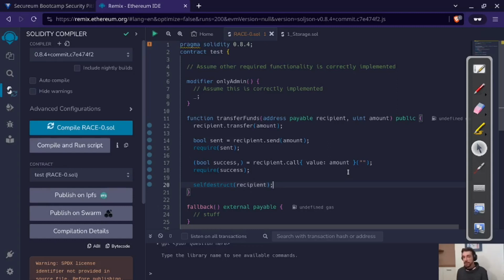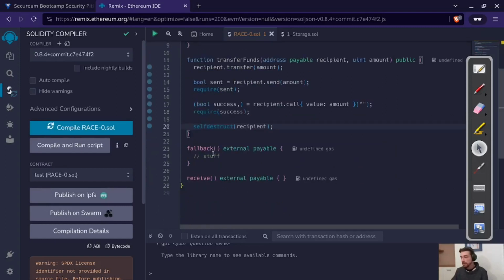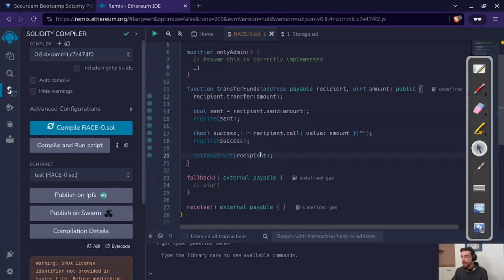But here again, there is an important difference between self-destruct and all these other functions, because self-destruct does not execute neither fallback nor receive. When you send funds to another contract via self-destruct, this contract will not be called. You cannot hook into receiving Ether as you can with receiving Ether from call, send, or transfer.